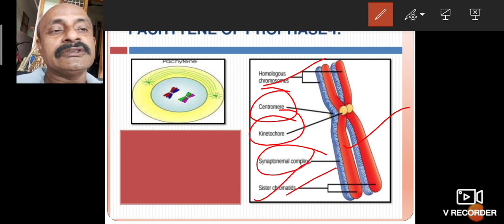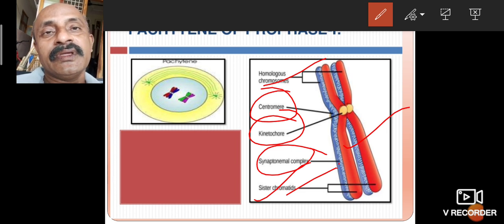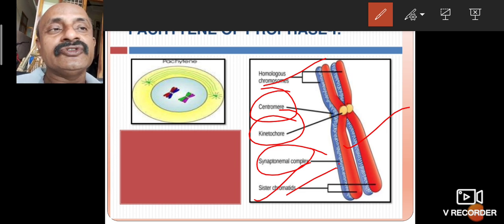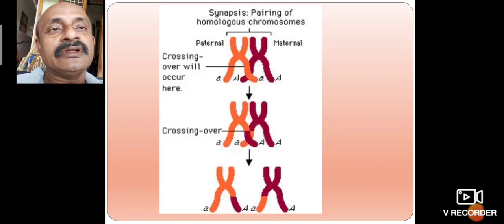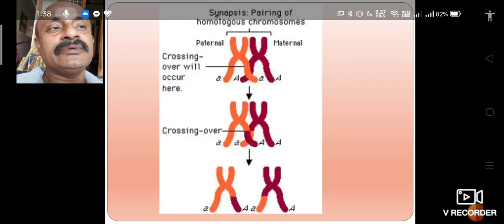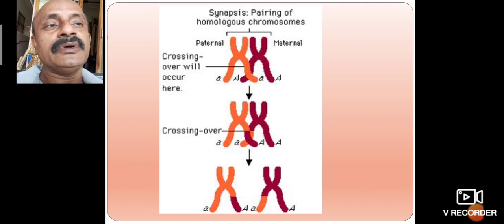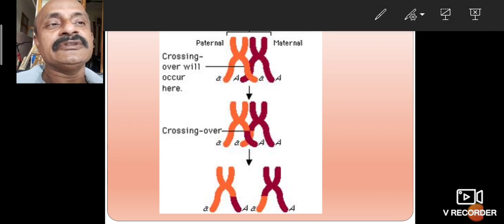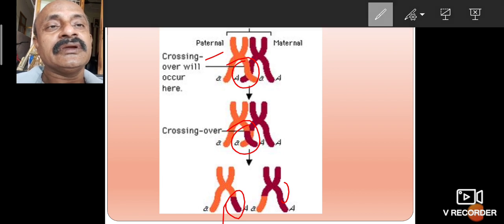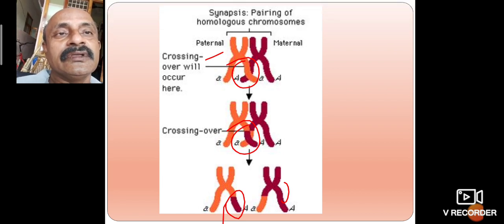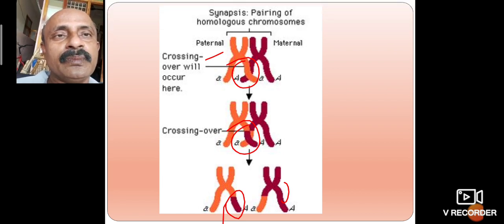Sister chromatids are there. One pair of chromosomes is attached to each other, and that is where the synaptonemal complex is. The synaptonemal complex is important for the transmission. This one is pachytene. This is the synaptonemal complex. Synapsis means homologous chromosomes are pairing.